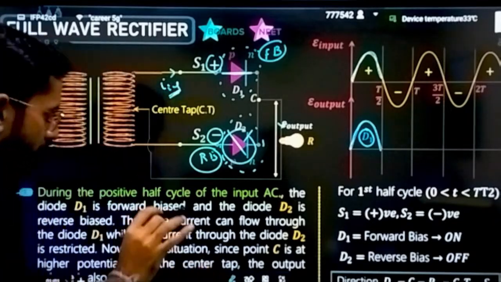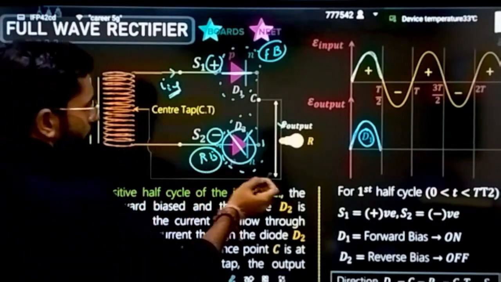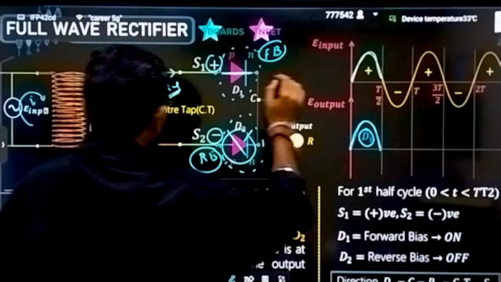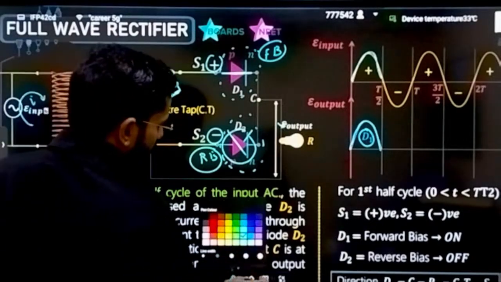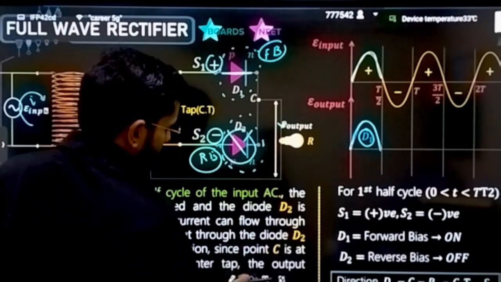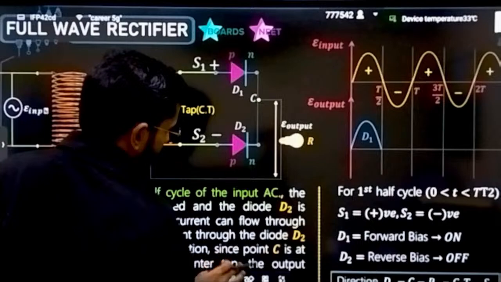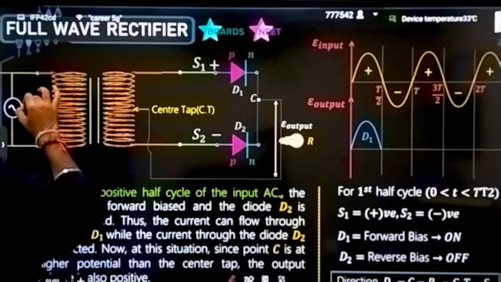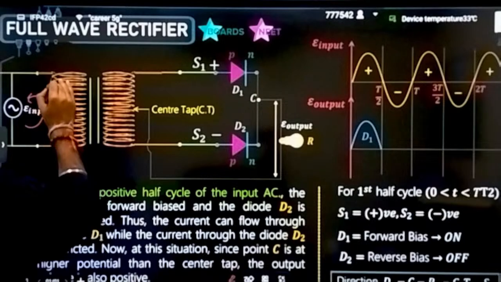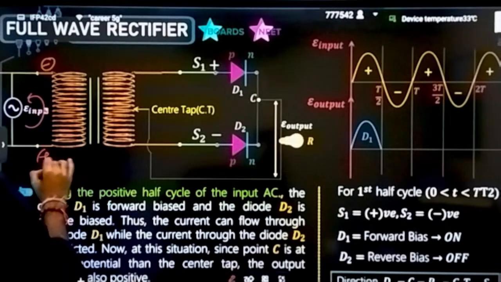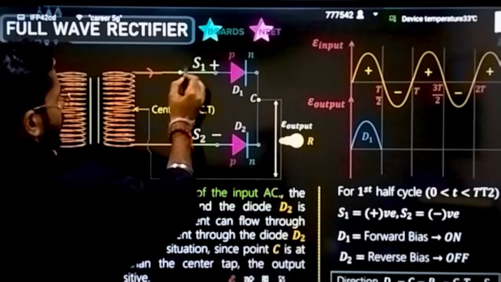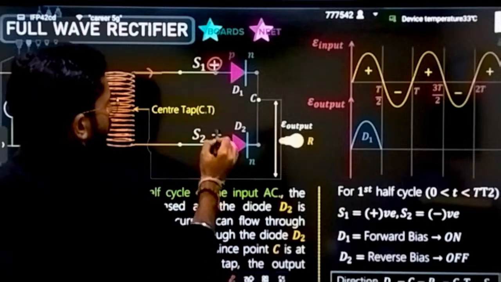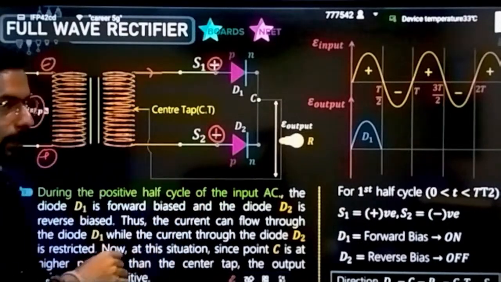Clear है? अब देखो second round. Negative round. This is the negative one. Change color direction. I'm deleting everything. Now change it. Now this time you will say, sir, reverse the polarity. Okay, I will reverse the polarity. This will, let's suppose, be negative. This will become positive. The same kind of induction will be here. Now this will become negative. This will become positive. Now what will be happening?